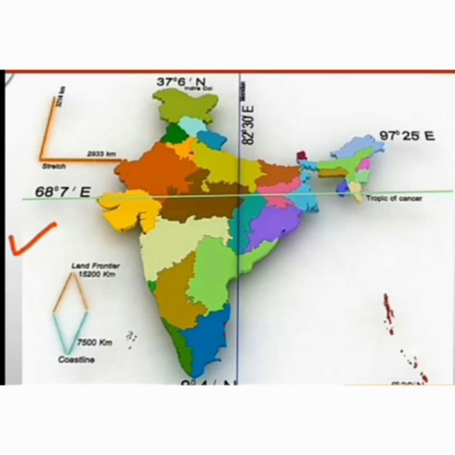So if we didn't have the 82 degree 30 minutes meridian, what would happen? Suppose the sun rises at 4 o'clock in the east, it would take until 6 o'clock for the sun to rise in the west. So there is a 2 hour difference. It could have created confusion in office time, school time, and our watch time. So our government adopted Indian Standard Time at 82 degree 30 minutes.